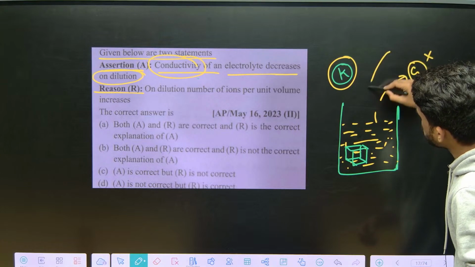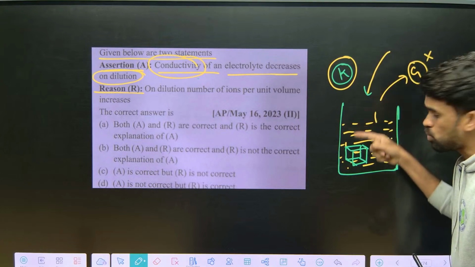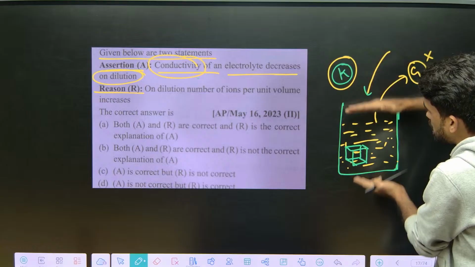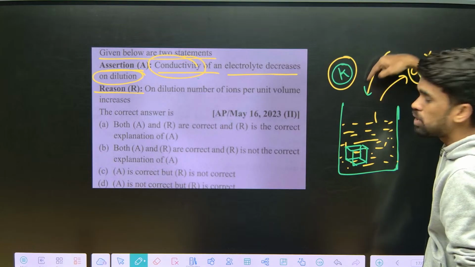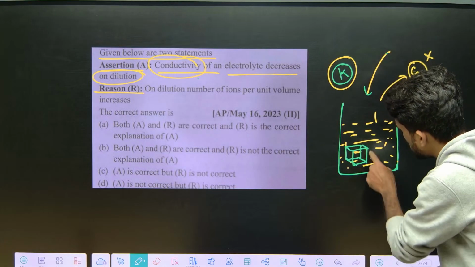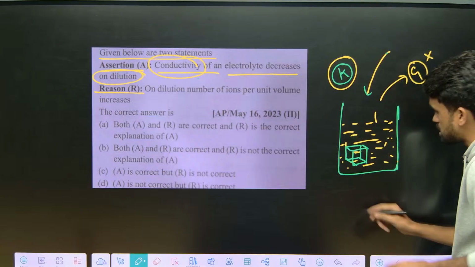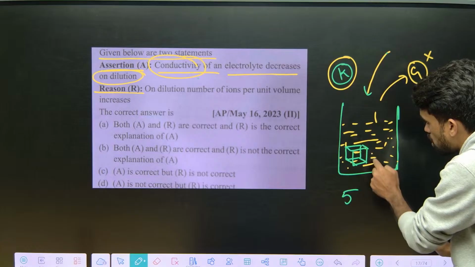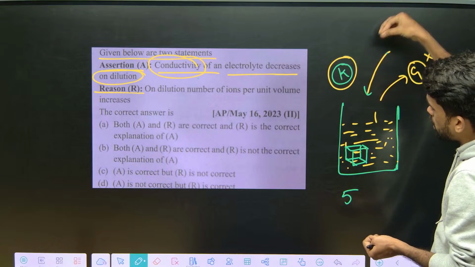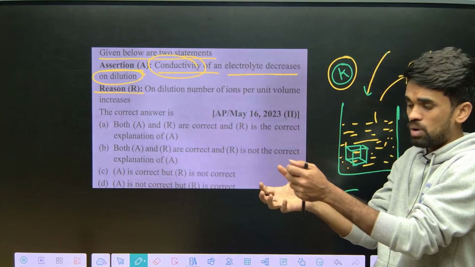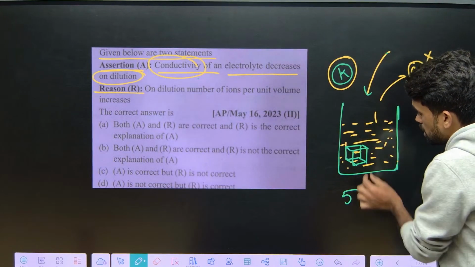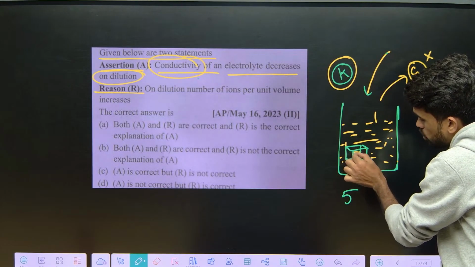If you add water to this electrolytic solution, what happens? The volume of the liquid in the container will get raised. Now you are adding only water, so it means you are diluting the solution. When you dilute the solution, what happens to the number of ions present in this unit volume? Previously, let us say there are 5 ions in this small area, that is unit volume here. Now you are adding water to it, so the overall quantity is increasing. Now the number of ions present in this unit volume will decrease.